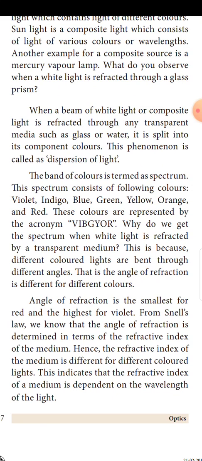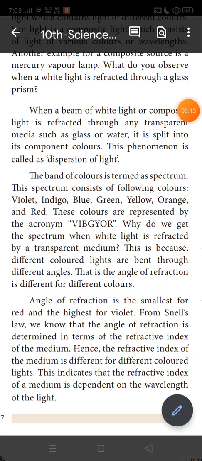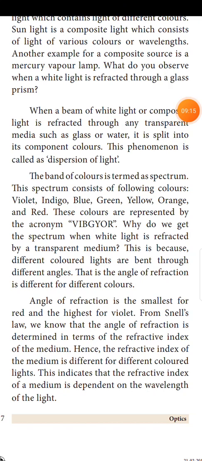From Snell's law, we know that the angle of refraction is determined in terms of the refractive index of the medium. Hence, the refractive index of a medium is different for different colored lights. This indicates that the refractive index of the medium is dependent on the wavelength of the light.